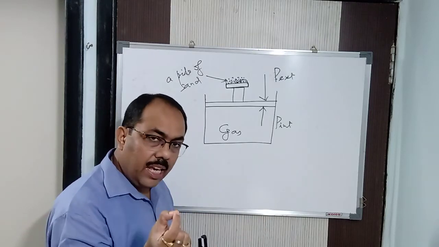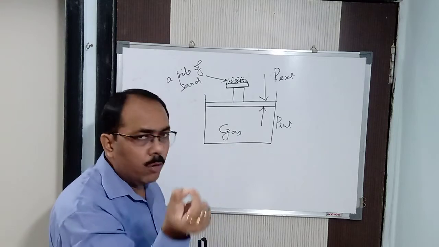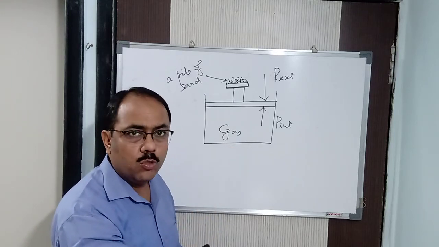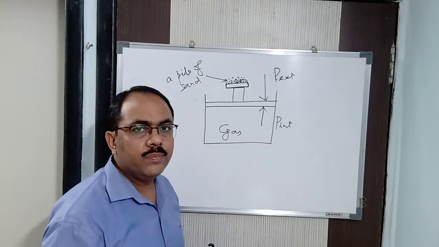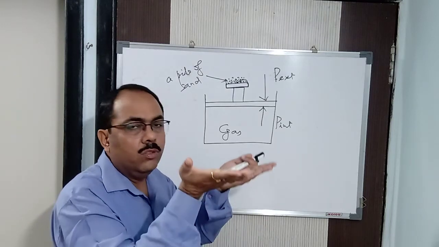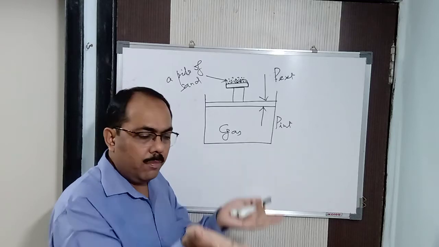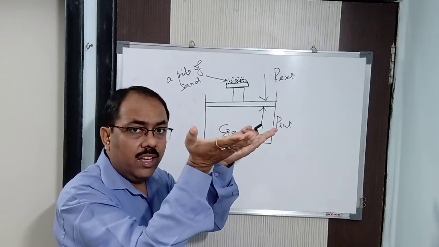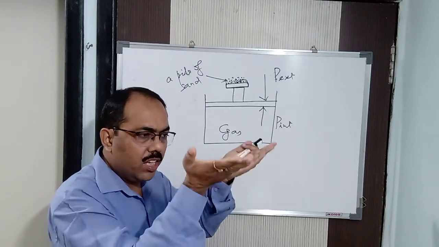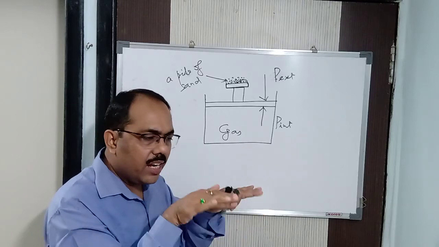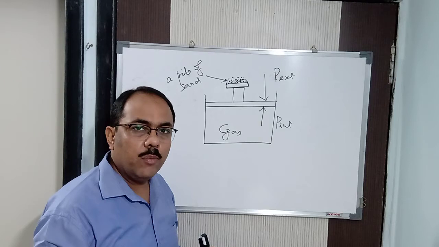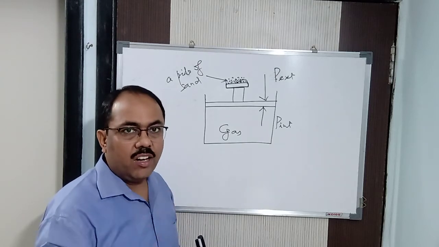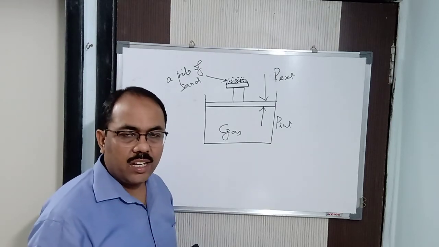Now again you take out another 2 to 3 particles. Again the external pressure decreases, the internal pressure will increase, and it is going to move up. Again it goes up and down, and at a particular point it attains equilibrium. What is this? It's a reversible process.